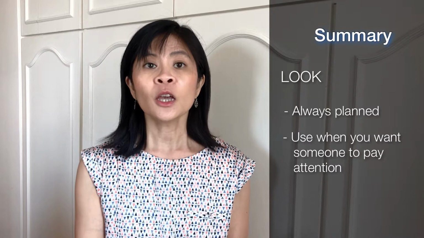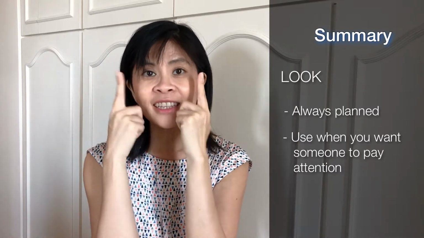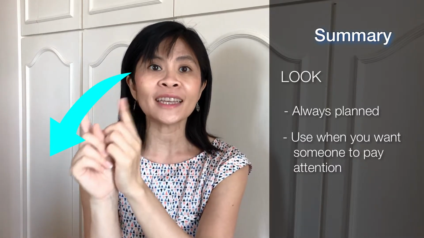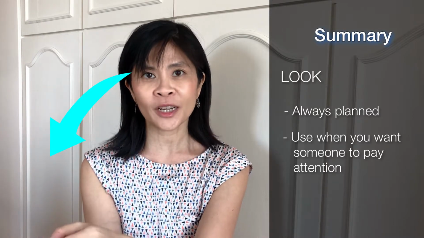See. You use see when you use your eyes, when you're using one of the five senses. So when you see something, it's not always planned. It can be an accident. You're just using your eyes. Look. Look is always planned. You use look when you want someone to pay attention to something, when you want someone's eyes to go somewhere, to pay attention, to concentrate on something.